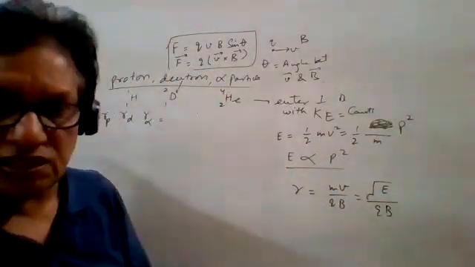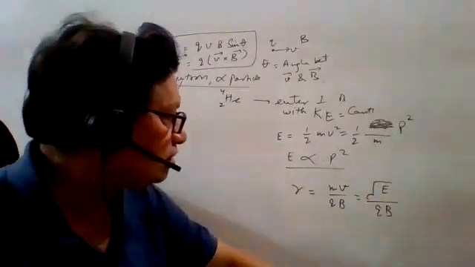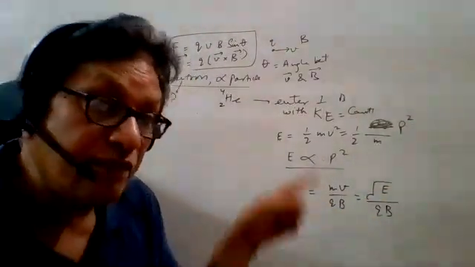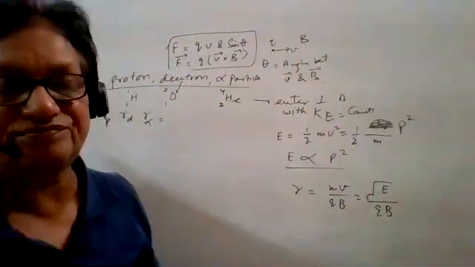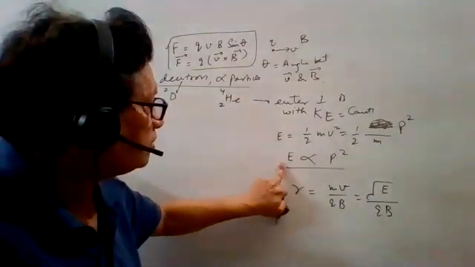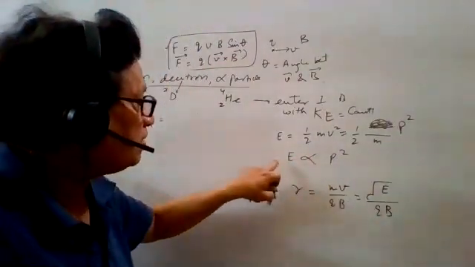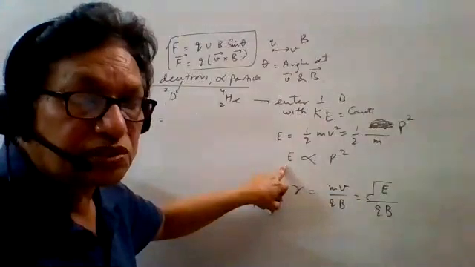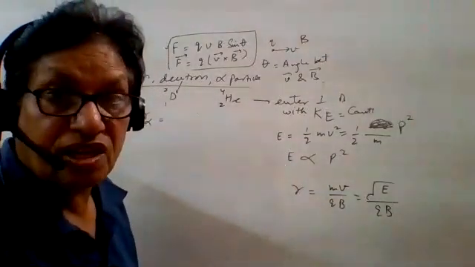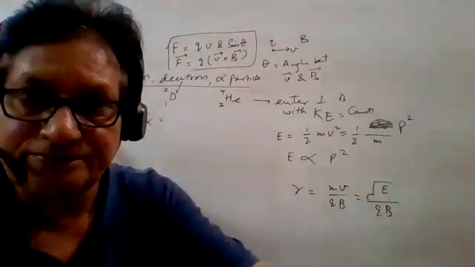Since B is constant, R is inversely proportional to Q. If m is not constant, you can apply this relation: p is replaced with root of 2mE, where E is kinetic energy. This way you can find out the ratio.